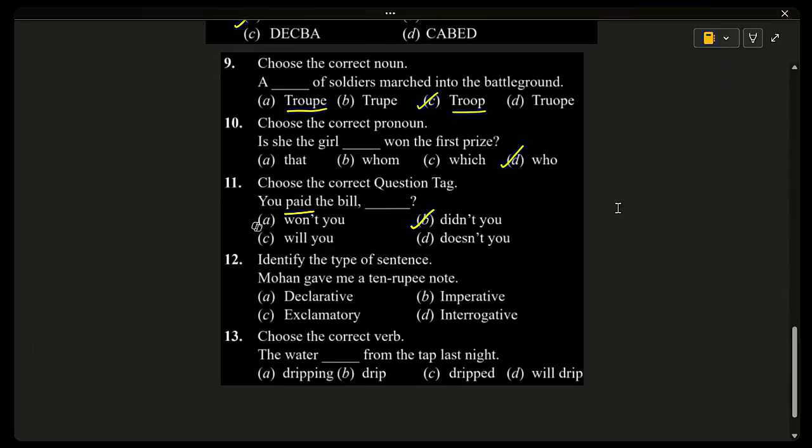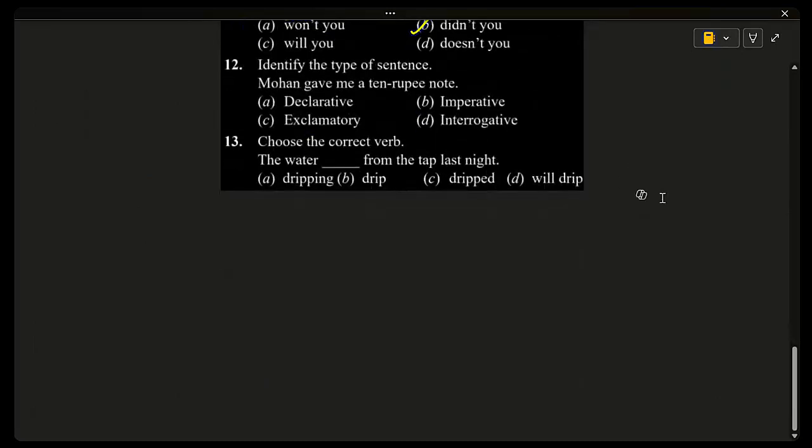And next, 12th question, identify the type of sentence. Mohan gave me a 10 rupee note. Is it a declarative sentence, imperative, exclamatory, or interrogative sentence? And the answer is declarative sentence. A declarative sentence makes a statement, gives information, and ends with a full stop. The sentence simply tells us what Mohan did. It does not ask a question, give an order, or show strong emotion. So it is a declarative sentence. Other options like imperative give orders or suggestions, like give me the note.